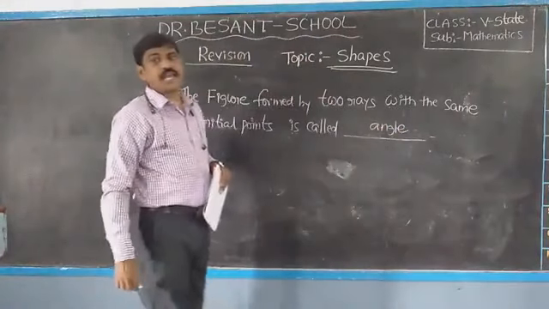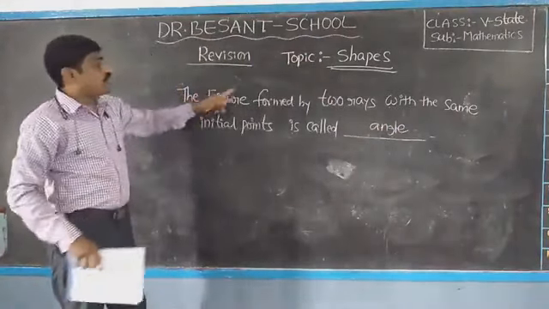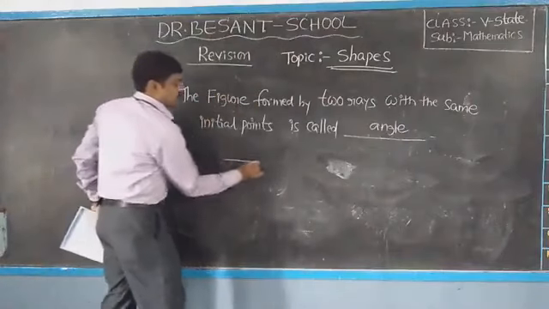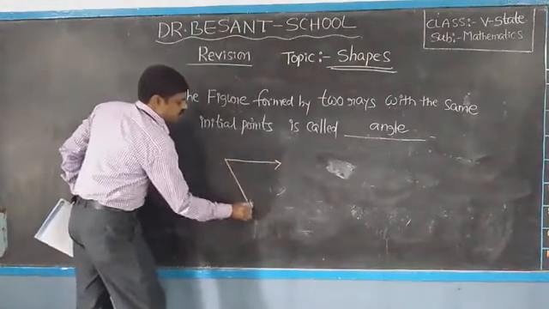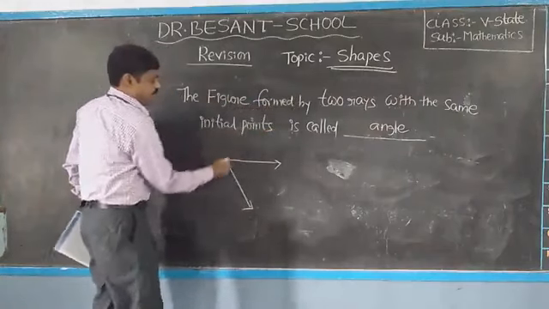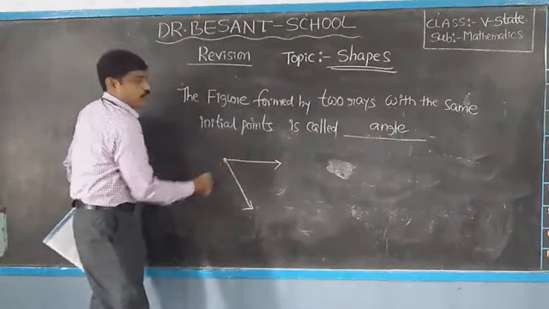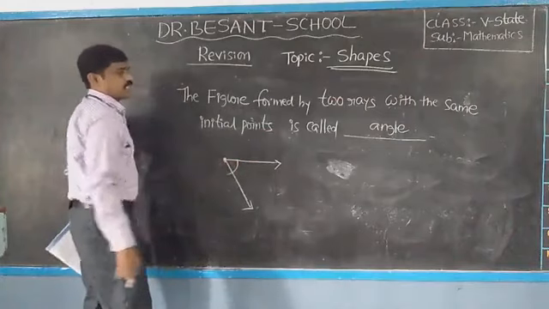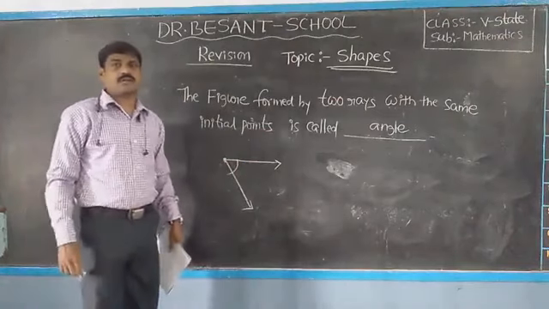So what is the answer? Angle. The figure formed by two rays. This is one ray. This is one ray. The figure formed by two rays with the same initial point. This is the same initial point. So what is this one? This is an angle. Okay, children?